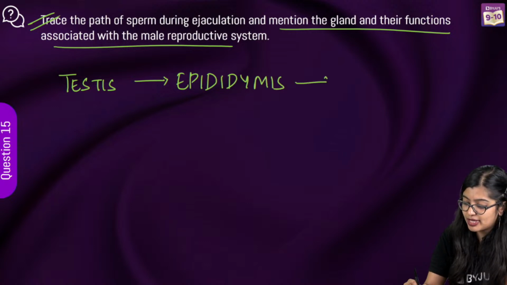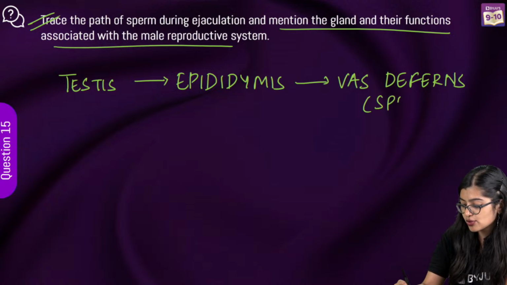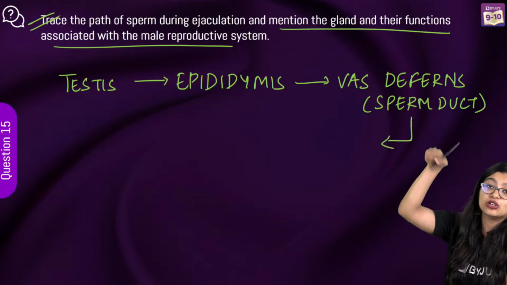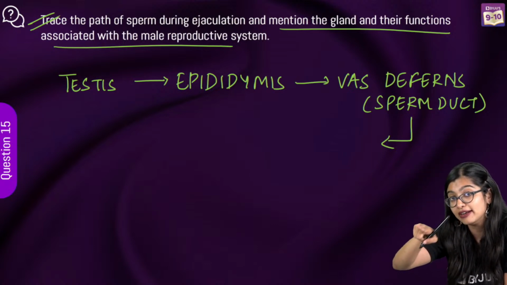Now, in the epididymis, it is briefly stored and then it will go to the vas deferens, or what we call the sperm duct, right? So this is also known as the sperm duct. And once it goes through the sperm duct, it will loop over the urinary bladder, and then it will enter, right?